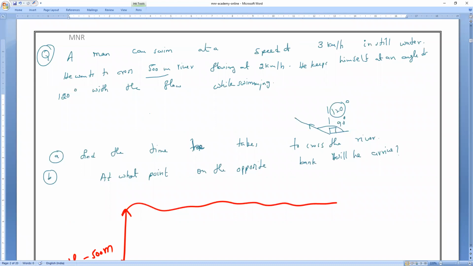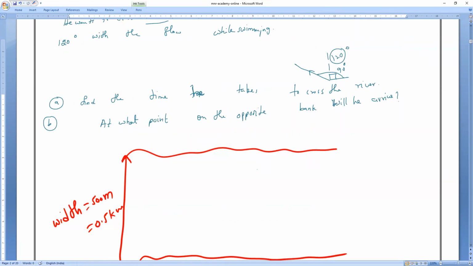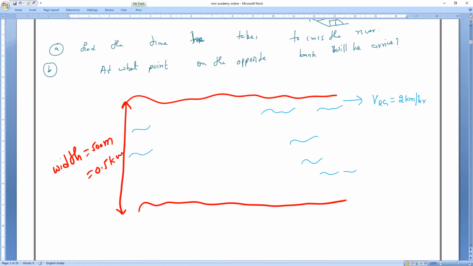Now, he swims at a speed of, let me take the river speed first. What is the speed of the river with respect to the ground, everybody? How much have they given? 2 kilometers per hour.